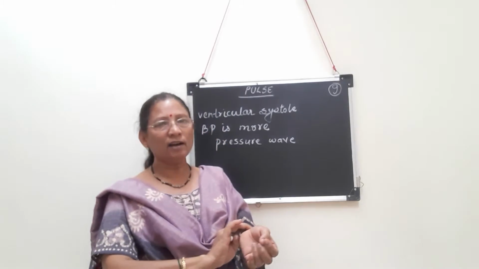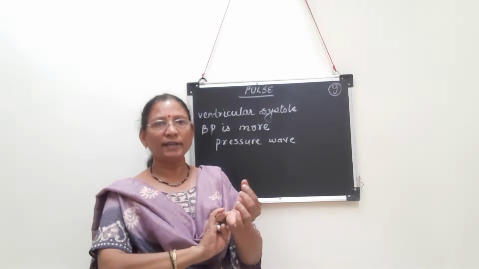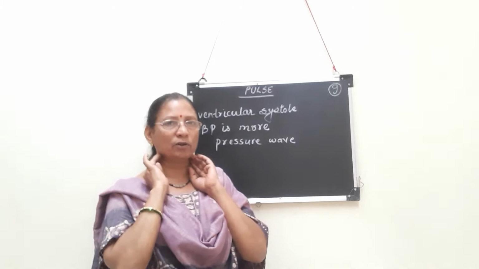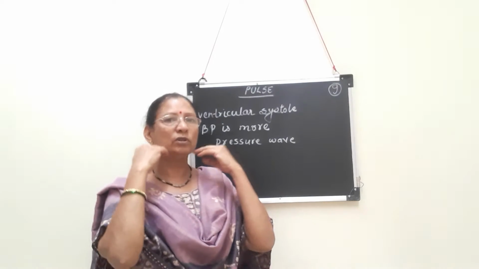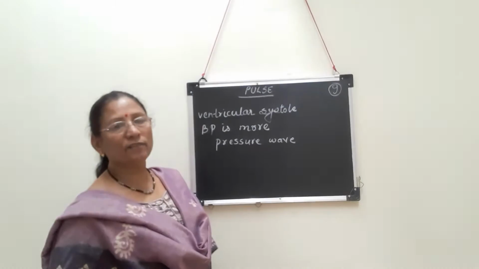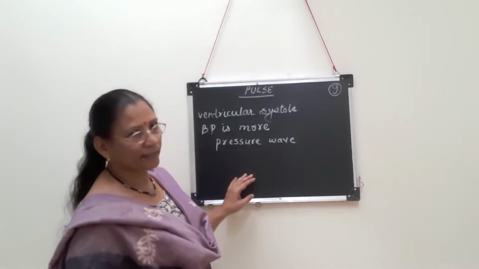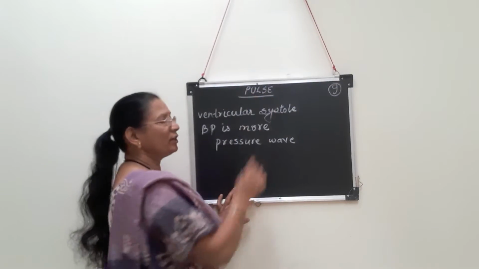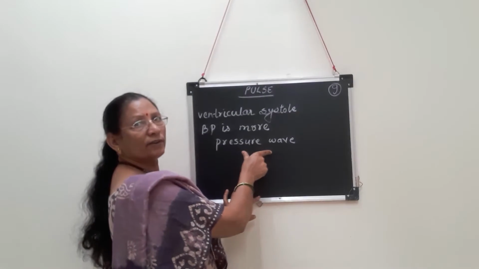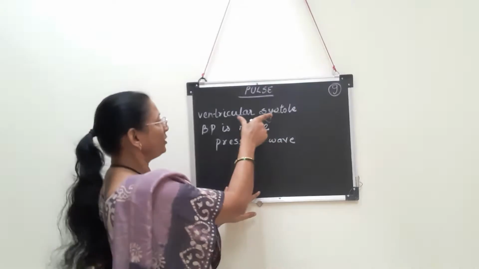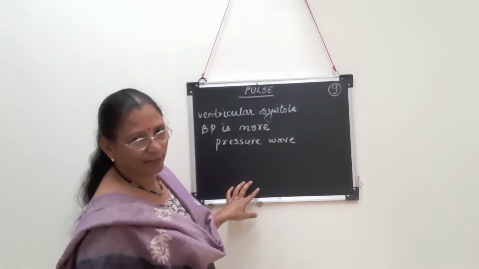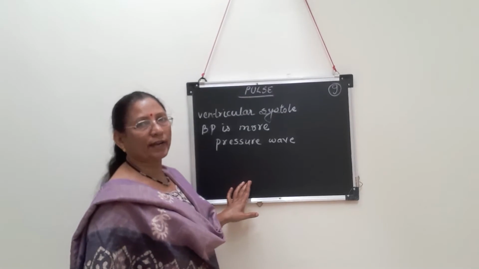If you press this area, you can feel some beating action, as well as here in the carotid area, the carotid blood vessel which goes from the heart to the upper region. So it can be felt here also. In the book a diagram is given where we can feel the pulse at various areas. So once again I repeat the definition of pulse. The pressure wave which travels in the arteries during ventricular systole is called the pulse. It can be felt in the radial artery, carotid artery and many more sites are given.